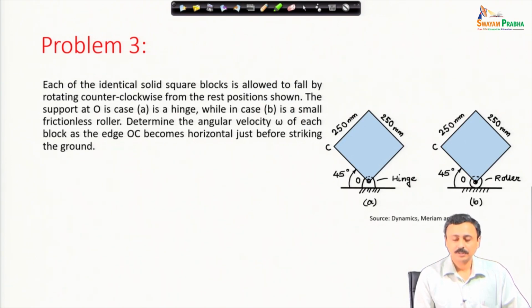Therefore, we have two identical blocks, but mounting of the two systems are different. One is hinged at the corner, the other has a roller, and that makes a difference. Let us see the difference.